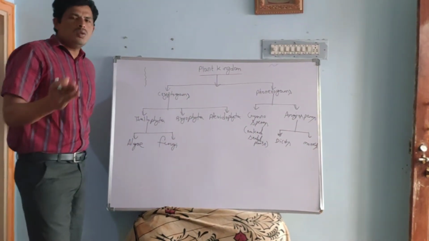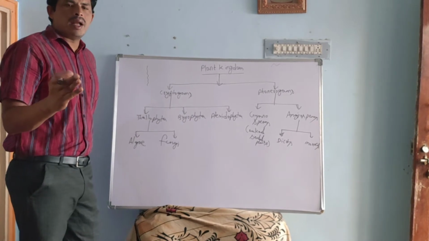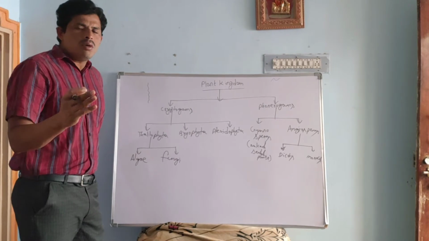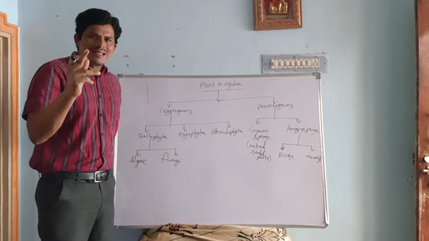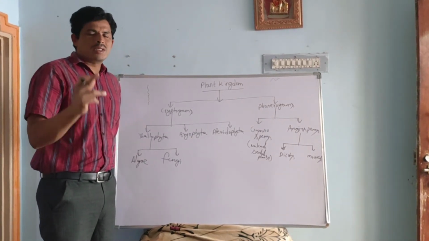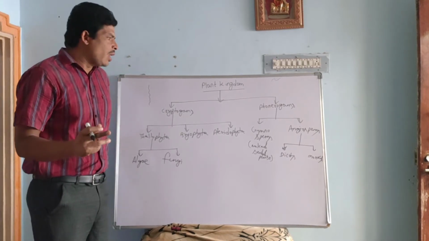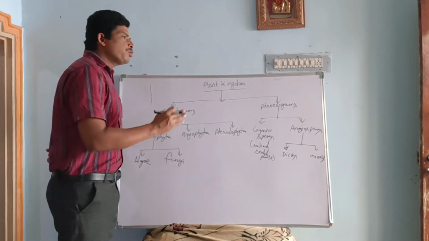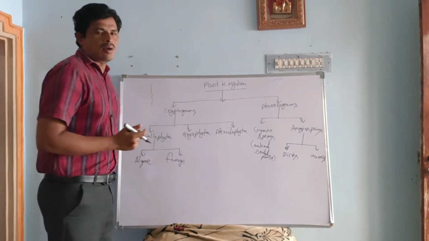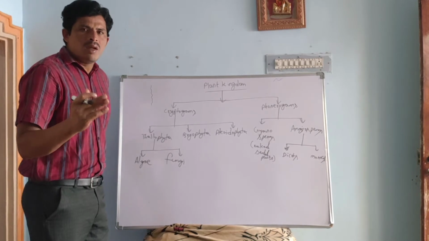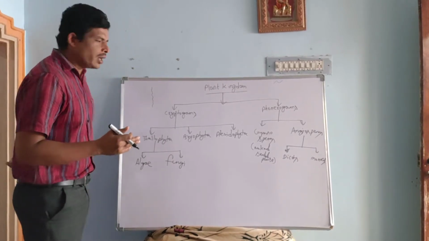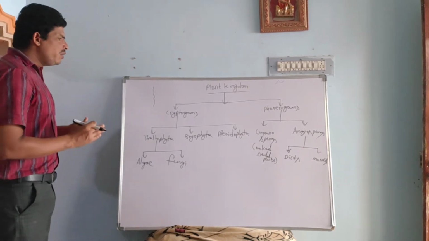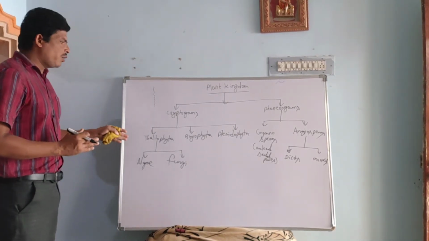Dicots means two cotyledons. Seeds that contain two cotyledons and are enveloped with a seed coat are called dicots. Monocots means only one cotyledon enveloped with the seed coat. Such seeds are called monocot seeds. Especially monocots are simply grass plants, and all the other plants belong to dicots. Okay, this is the classification of the Plantae, and in the Plantae we briefly discuss Thallophyta, Bryophyta, Pteridophyta.